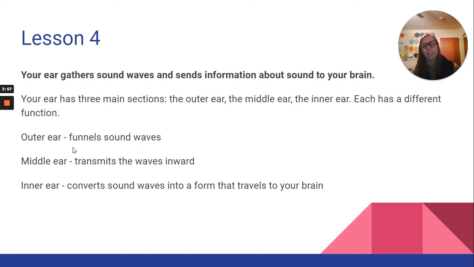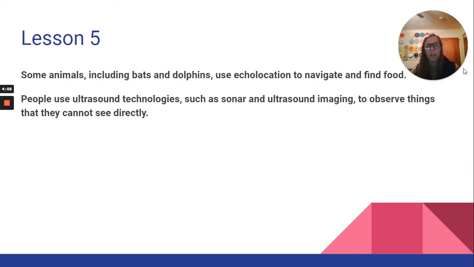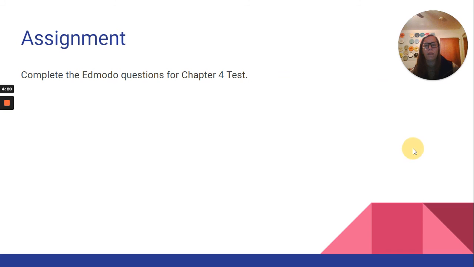The outer ear funnels sound waves. The middle ear transmits the waves inward, and the inner ear converts sound waves into a form that travels to your brain. Lesson 5, some animals, including bats and dolphins, use echolocation to navigate and find food. People use ultrasound technologies such as sonar and ultrasound imaging to observe things that they cannot see directly.